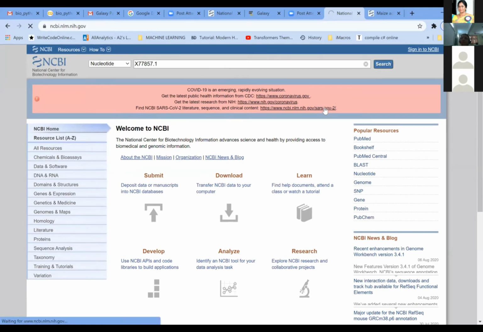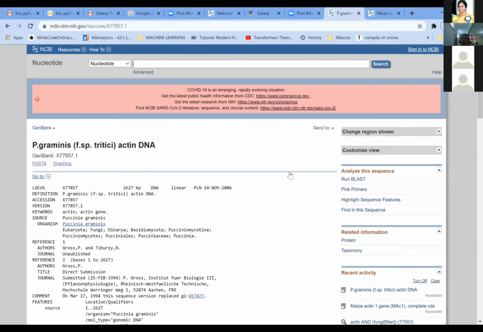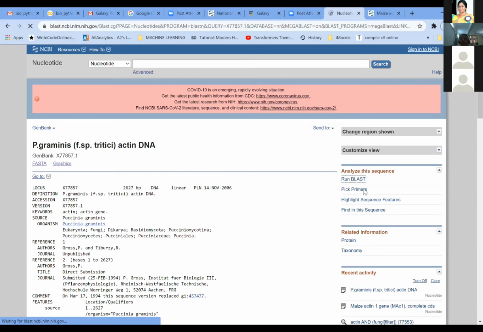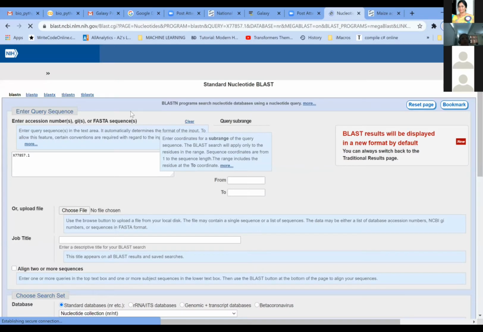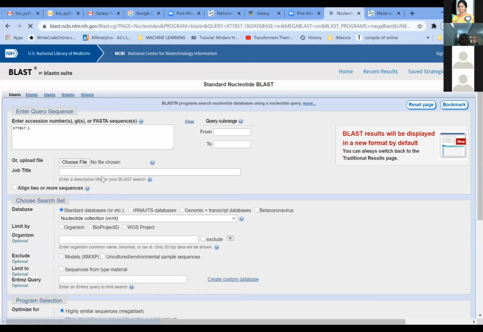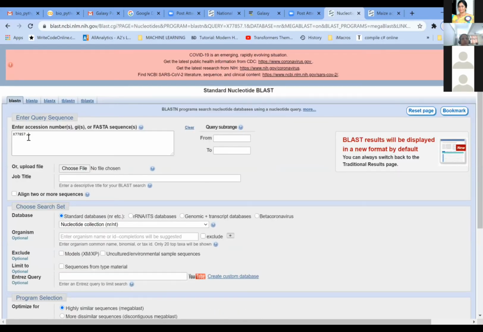You may wonder why we need to separately go into the BLAST program when it is showing Run BLAST. So I will just show you what will happen if you do this BLAST. I'm clicking on Run BLAST here. When you do this, it takes this particular sequence which we have selected. I hope you all remember what we are doing.